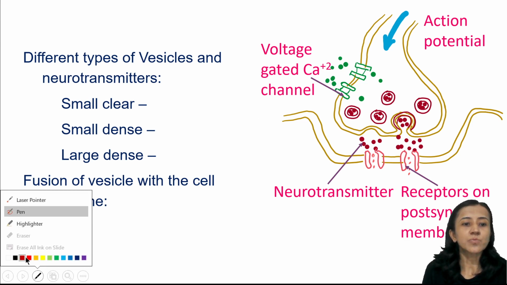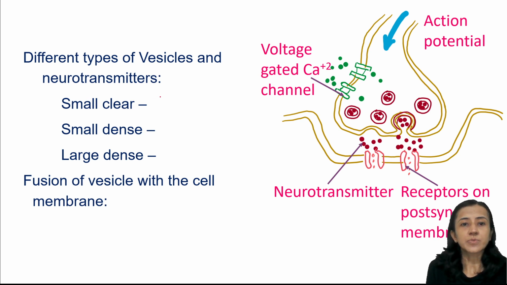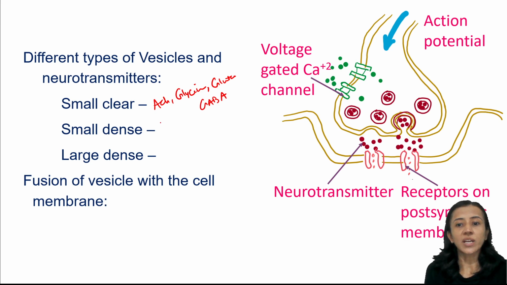If the vesicle is small and clear, the neurotransmitter may be acetylcholine, glycine, glutamate, and gamma amino butyric acid. If the vesicle is small and dense, the neurotransmitter is catecholamine. Large and dense, the neurotransmitter is neuropeptides.